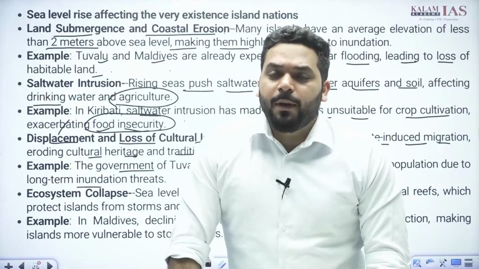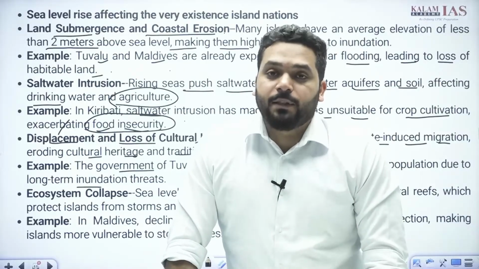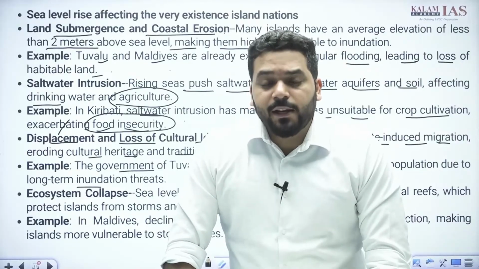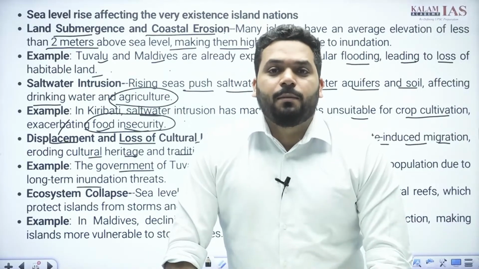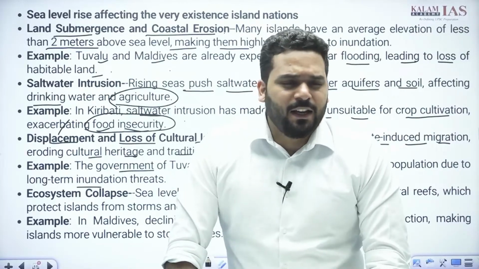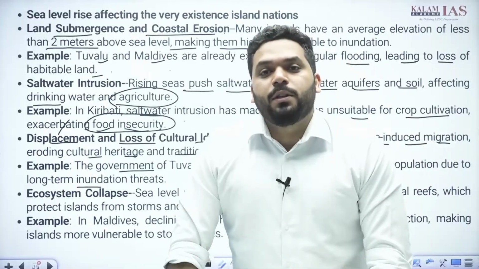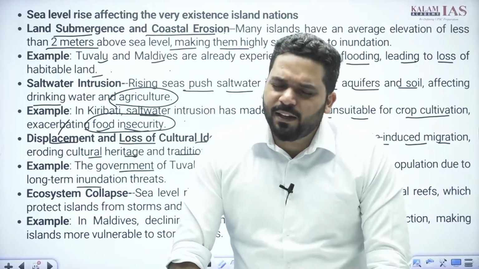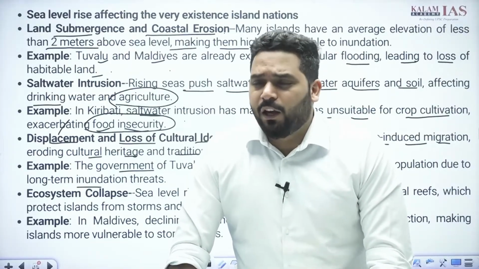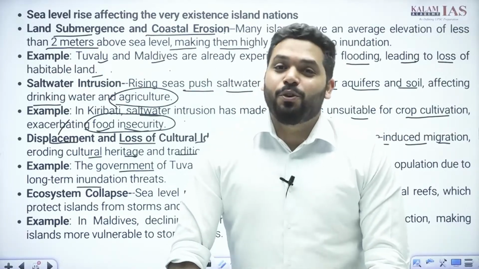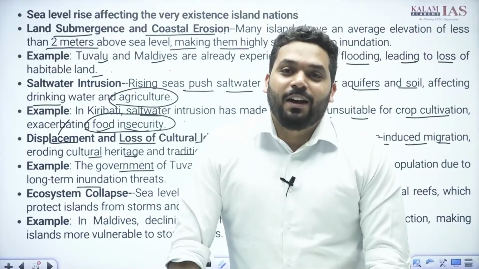Anything you have read can come to mind at any time and be very useful. Keep writing these, verify them and add points. Sea level rise and climate change will definitely reappear somewhere. If not directly, you can use this value addition indirectly in your essay, ethics paper, GS2, and IR paper, international relations. You should be smart enough to use this data.